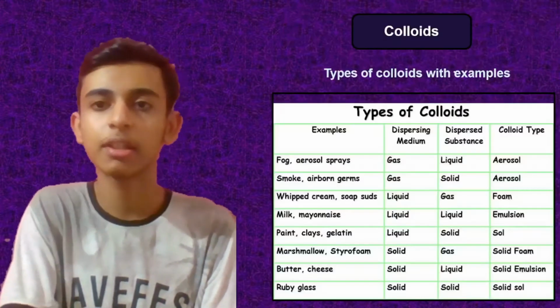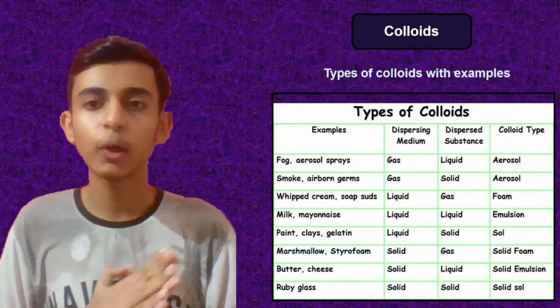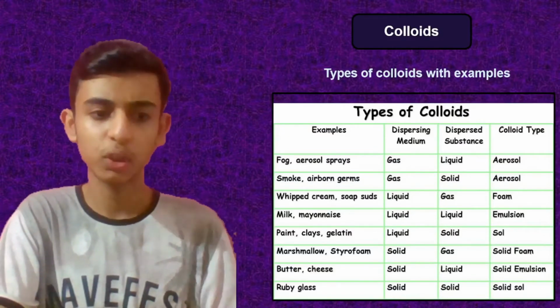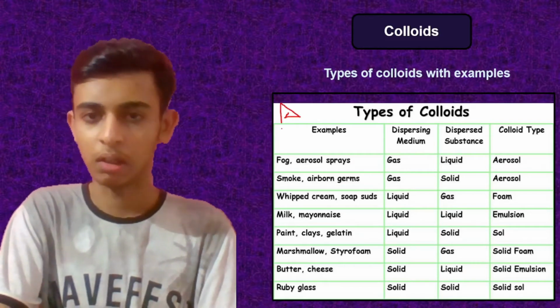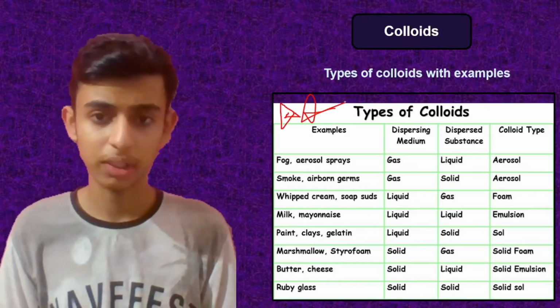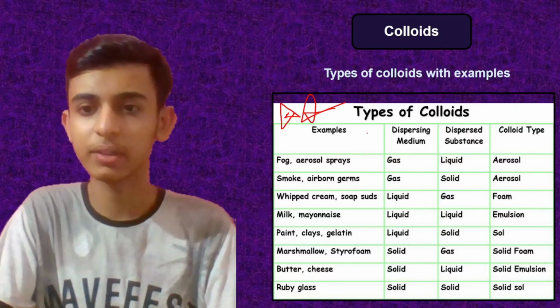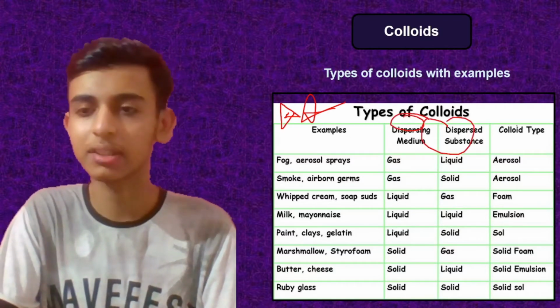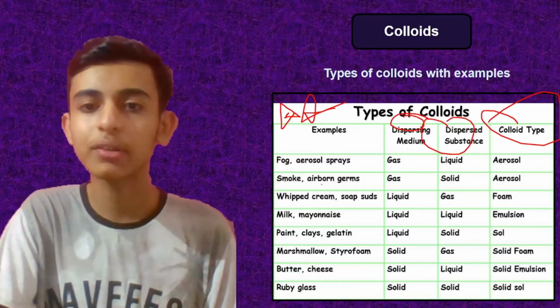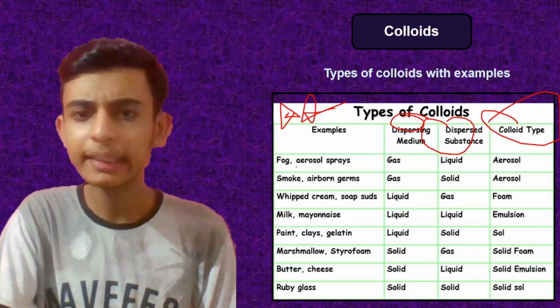The solute of a colloid is the dispersed phase. Now, types of colloids with examples. This table is given in the NCERT, and from an MCQ perspective it's very important. Now you have the dispersing medium, dispersed substance, and colloid type. So you can just have a look, like fog, aerosol, sprays. These are the examples.